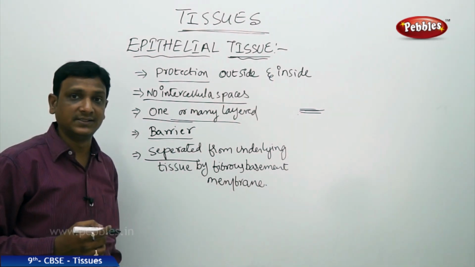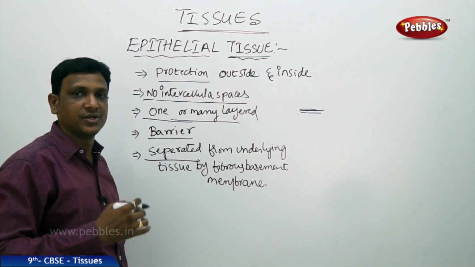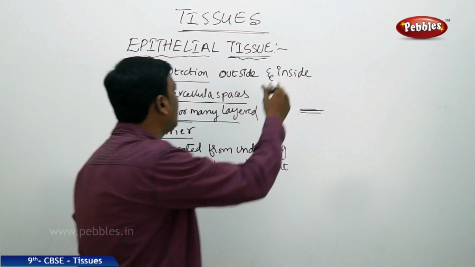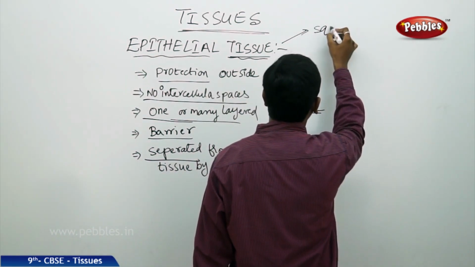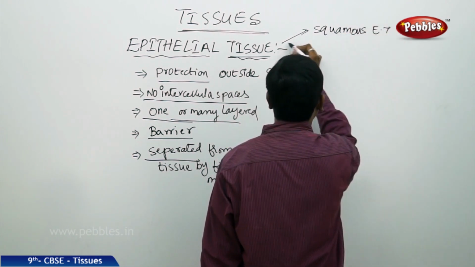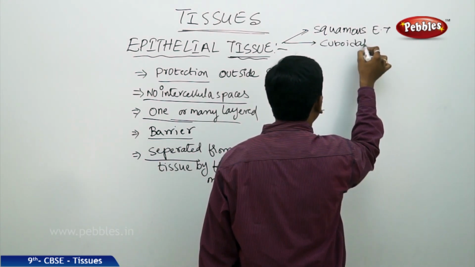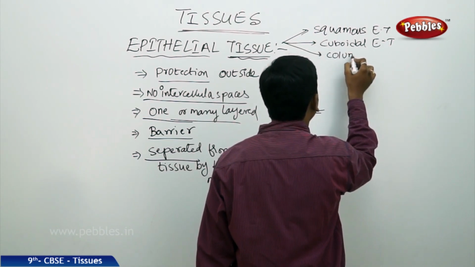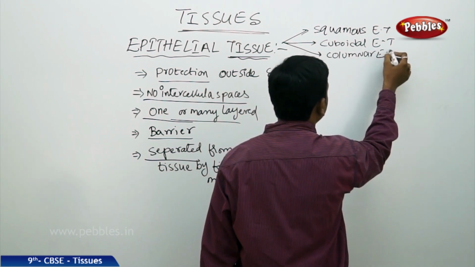Now let us see what are the different types of epithelial tissue we find. Based on the location and functioning, this epithelial tissue is classified into squamous epithelial tissue, cuboidal epithelial tissue, and columnar epithelial tissue.